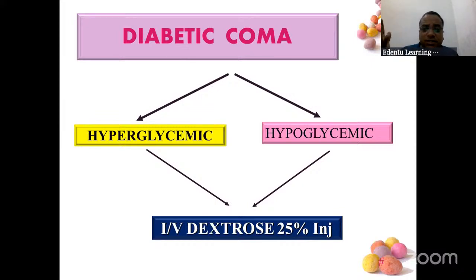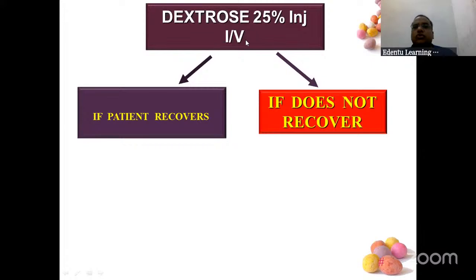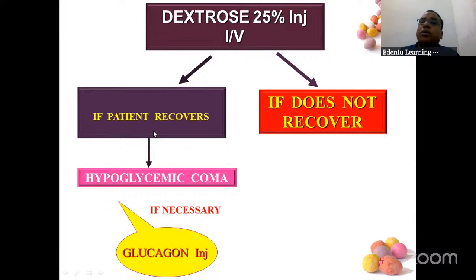Because the patient is in a coma or has collapsed, we gave IV dextrose 25% injection. Fine. Now what happens? Either the patient will wake up or the patient will still be unconscious. So you gave dextrose IV 25%. If the patient recovers, then that is hypoglycemic coma, because the sugar level was down.